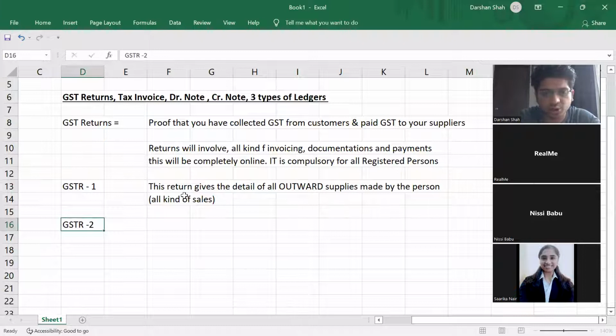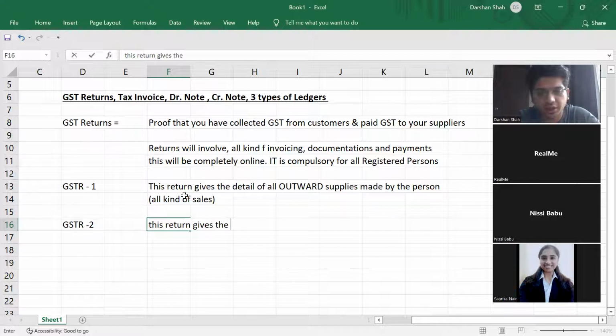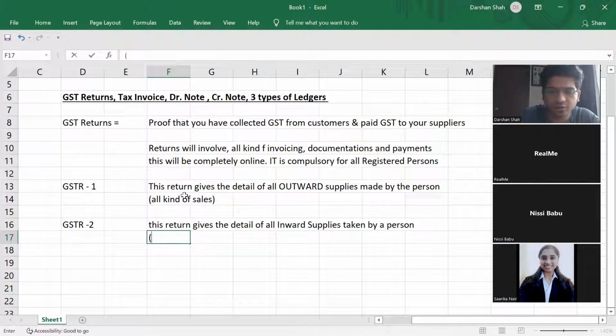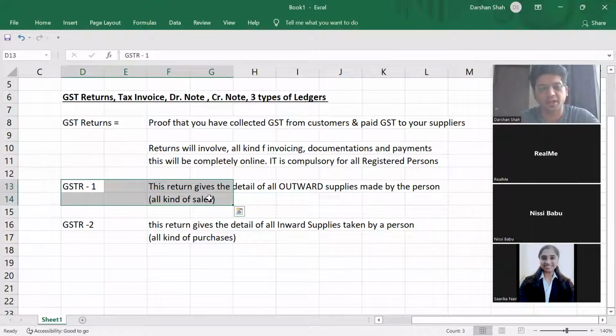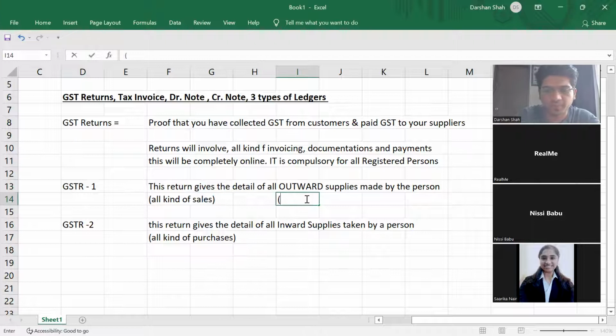Similarly, GSTR2, this return gives the detail of all inward supplies taken by a person. Okay, so all kind of purchases. Okay, now see the importance of the data. When do I need to file GSTR1? When do I need to make and submit GSTR1 on the system? 10th of the next month.